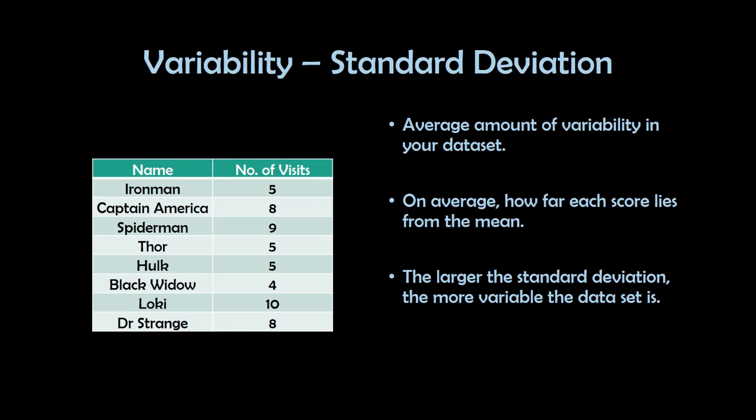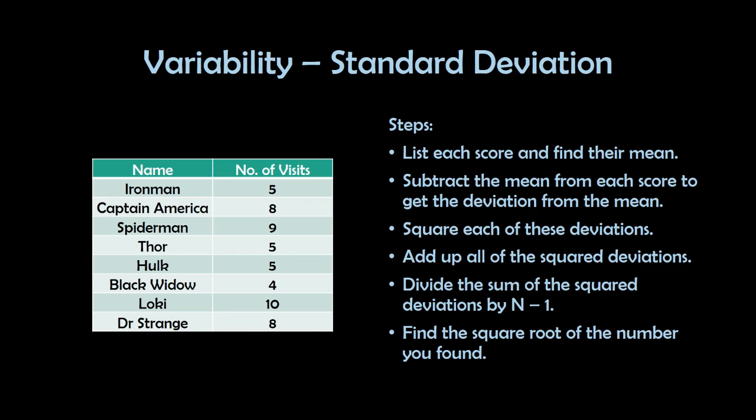Right, next is the standard deviation. Basically, standard deviation is the average amount of variability in your data set. So on average, how far each score lies from the mean. The larger the standard deviation, the more variable the data set is. So how are we going to calculate it? First, we need to list each score and find their mean. And we need to subtract the mean from each score to get the deviation from the mean. And then we square them and add up all the squared deviations. We divide the sum of the squared deviations by n minus 1, and we find the square root of the number that we have found.